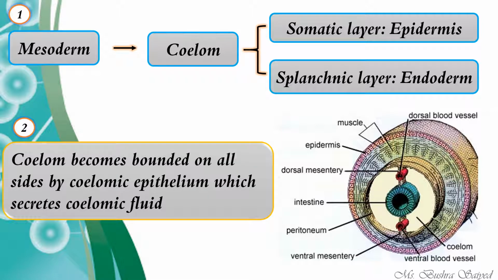The second feature is that it becomes bounded on all sides by coelomic epithelium, which secretes the coelomic fluid. So coelom is not an empty cavity. It consists of some fluid inside it. We call it coelomic fluid, and the coelom is bound by coelomic epithelium. It has a covering. The covering is known as coelomic epithelium.